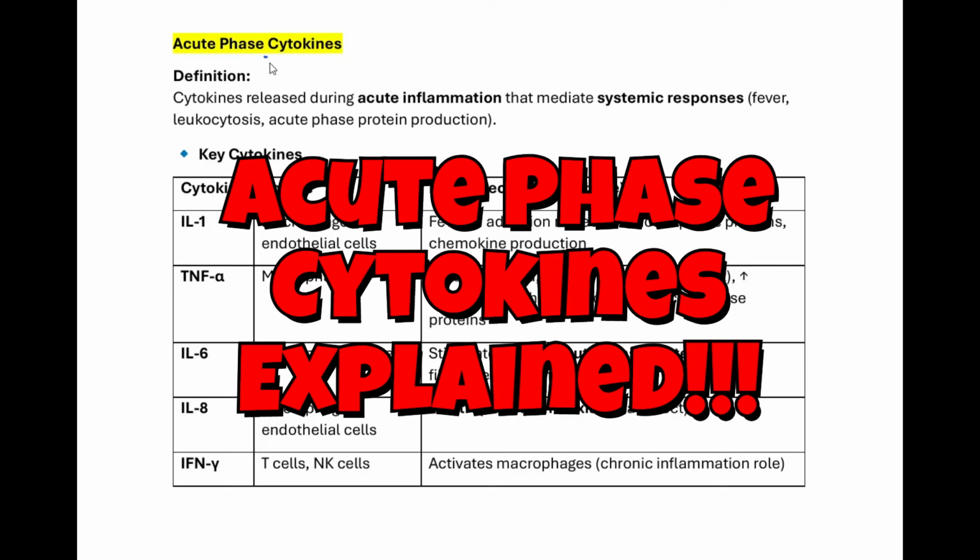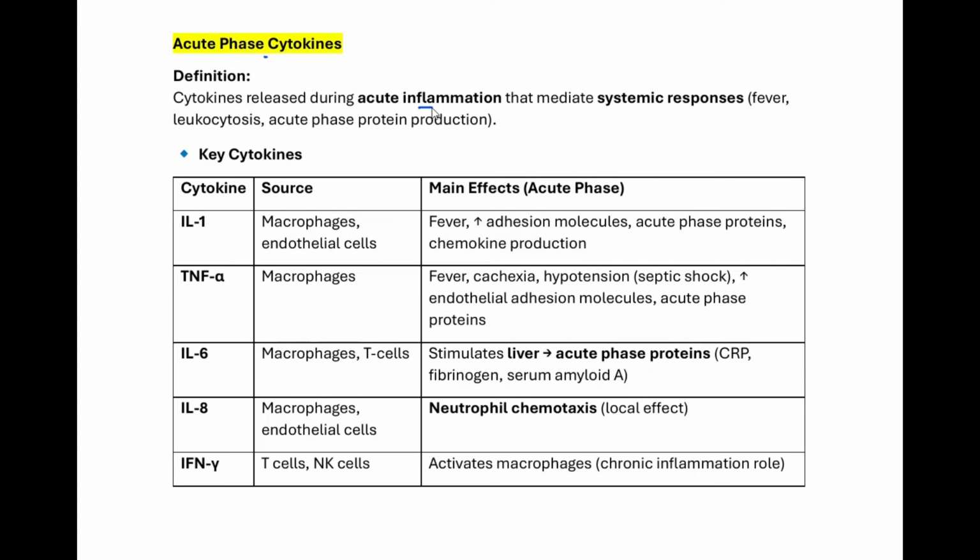So acute phase cytokines. These are cytokines released during acute inflammation and that mediate systemic responses. Examples of those systemic responses include fever, leukocytosis, and they also stimulate the liver to make acute phase proteins. And those acute phase proteins, you can also call them acute phase reactants. So let's look at examples of these acute phase cytokines.